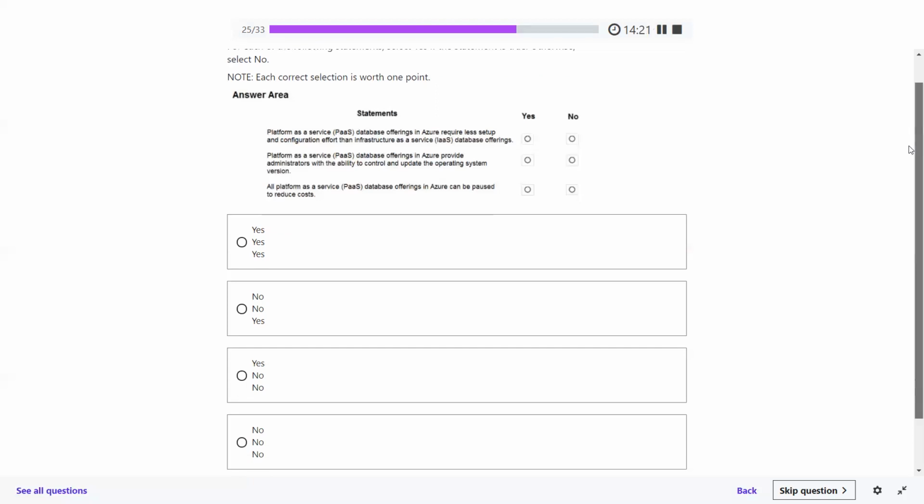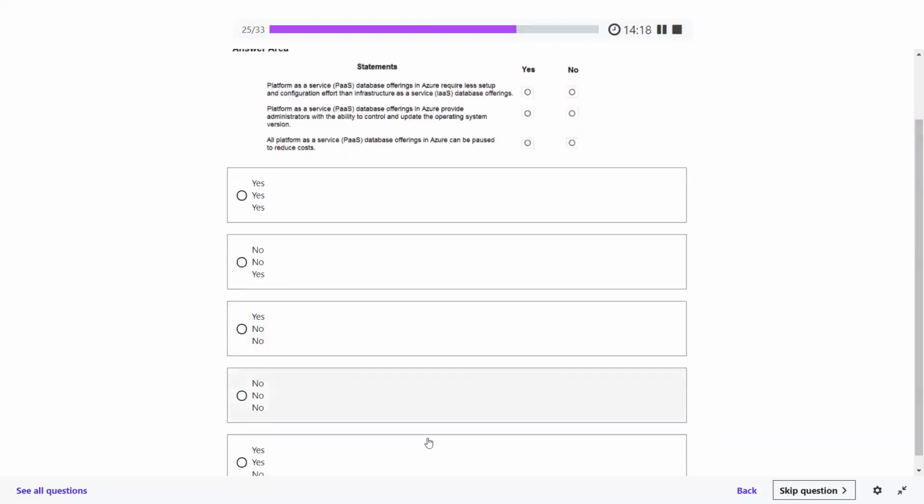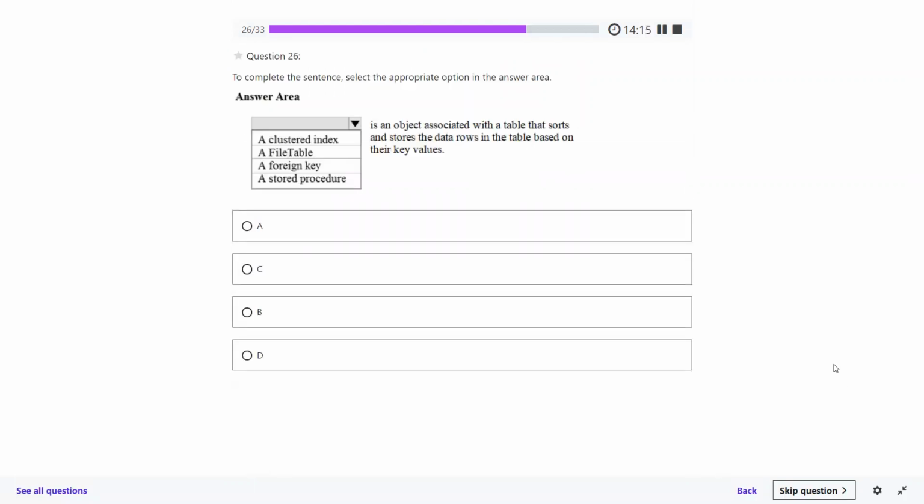So what should be the perfect answer here out of the three? Yes, yes, no, and no. Okay, perfectly fine. Question 26, please.